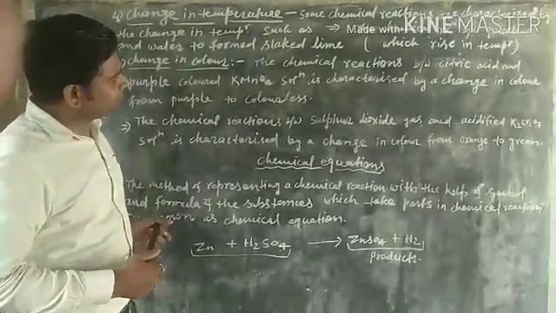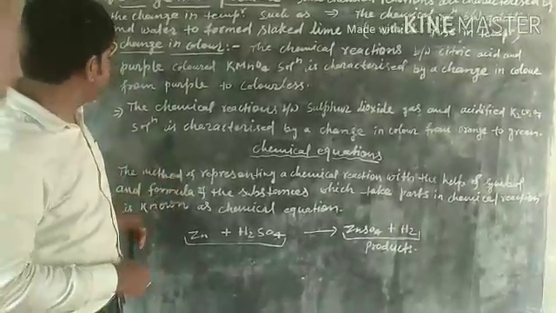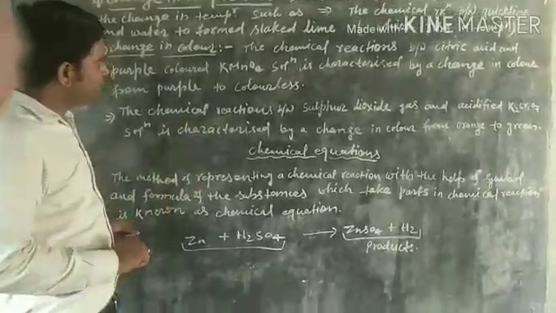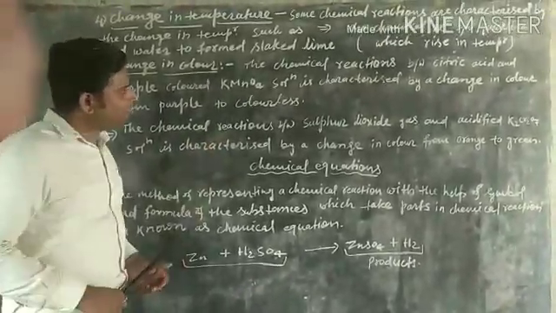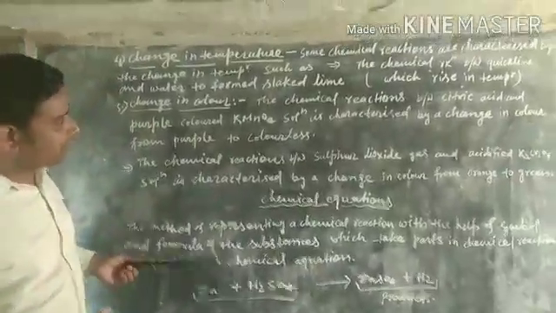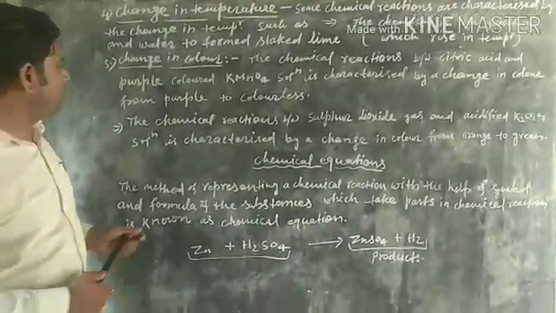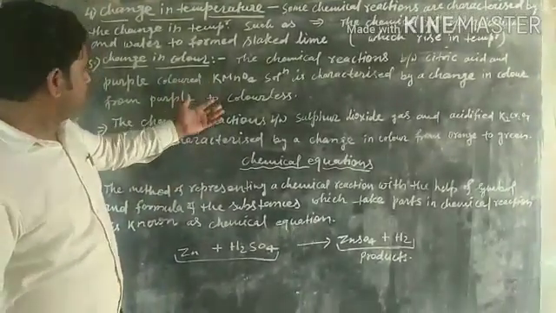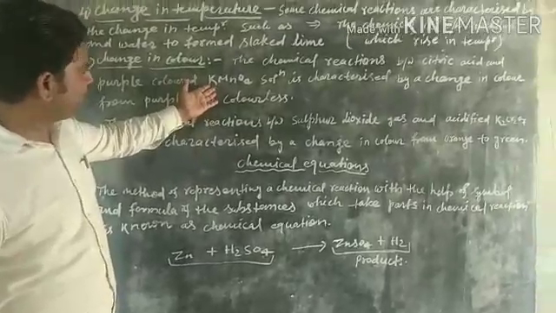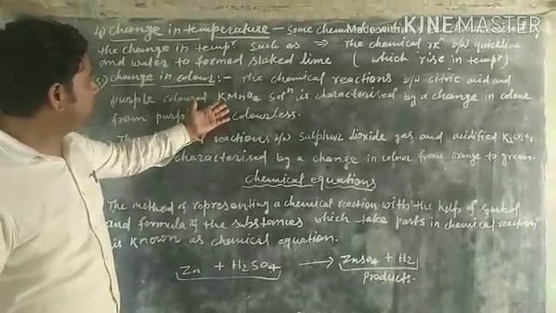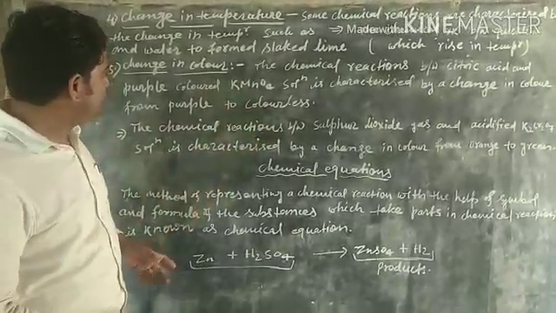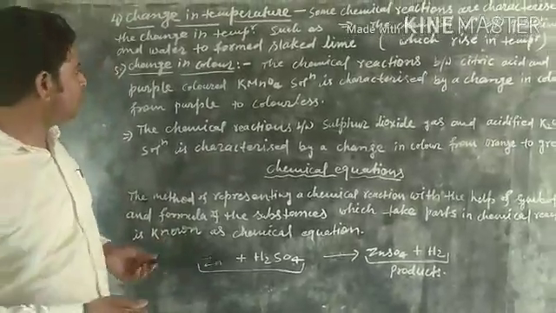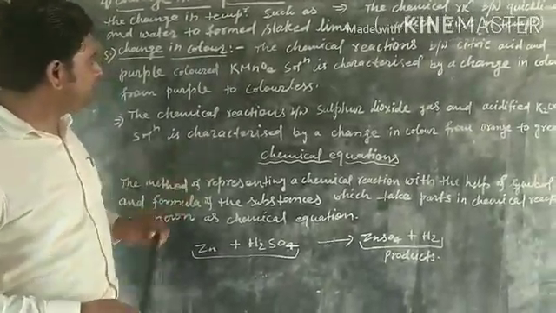The chemical reaction between citric acid and purple colored potassium permanganate, meaning KMnO4 solution, is characterized by a change in color from purple to colorless. So when citric acid reacts with purple colored potassium permanganate, then the purple color of potassium permanganate disappears and becomes colorless. So in this reaction, color changes. So we can say this reaction is a chemical reaction.